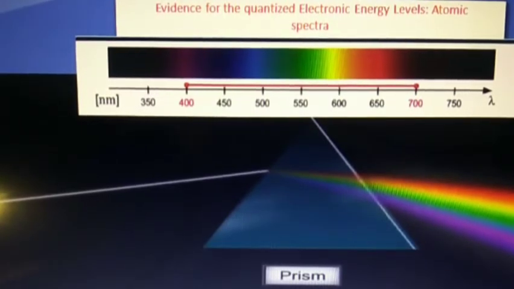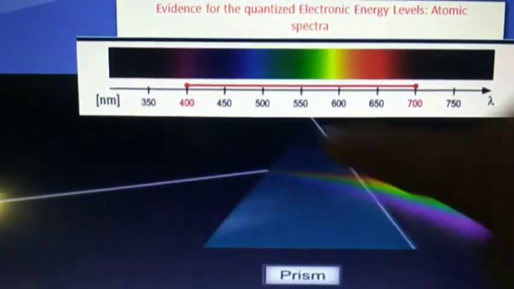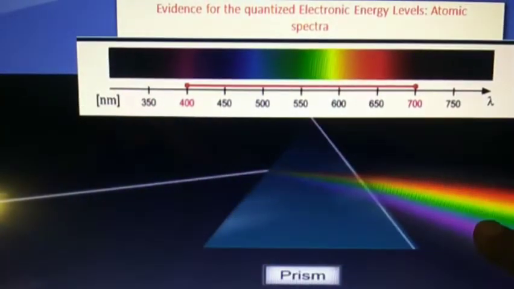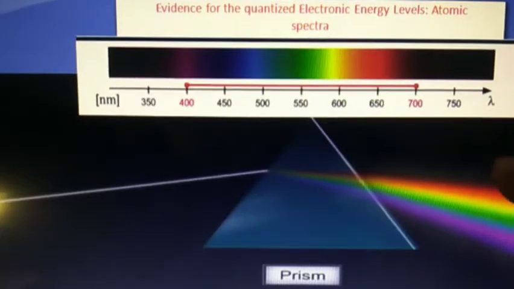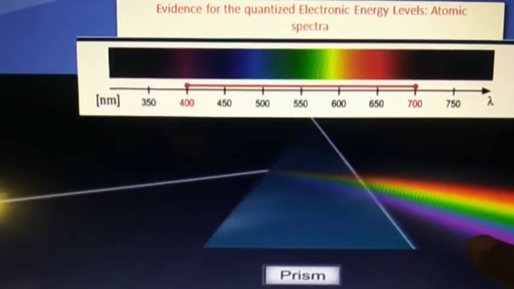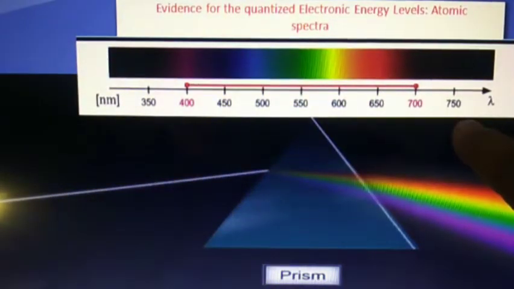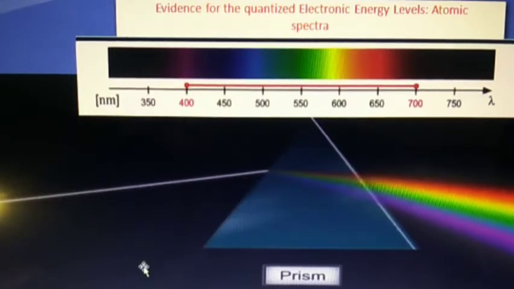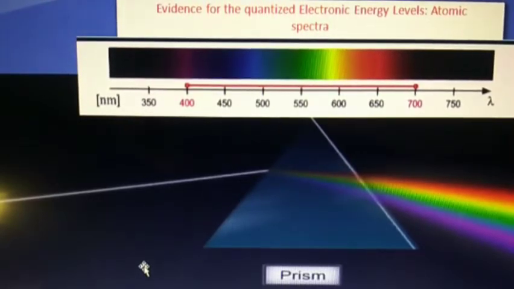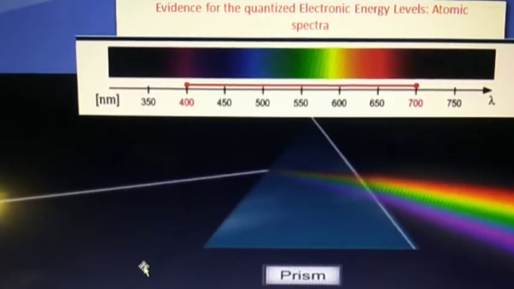Now, if we pass white light through a prism, it resolves into these seven colors in the visible range, which is 350 to 750 nanometers, and they make VIBGYOR: violet, indigo, blue, green, yellow, orange, and red.